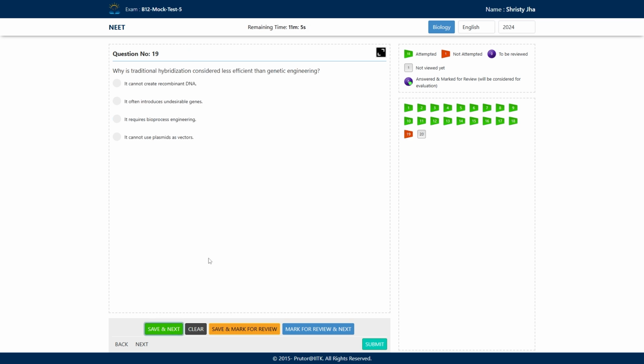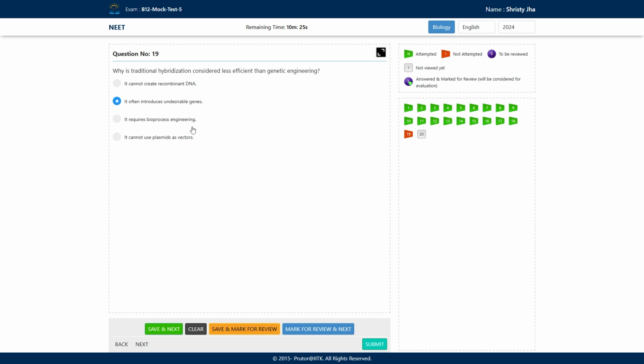Save and next. Then the next question says, why is traditional hybridization considered less efficient than genetic engineering? They are asking the drawback of traditional hybridization and why it is less efficient than genetic engineering. First, it cannot create recombinant DNA? No, it can create recombinant DNA. It often introduces undesirable genes. The reason is that they are not genetically engineered, not very controlled, so they can often produce undesirable genes. That's why it is less efficient.